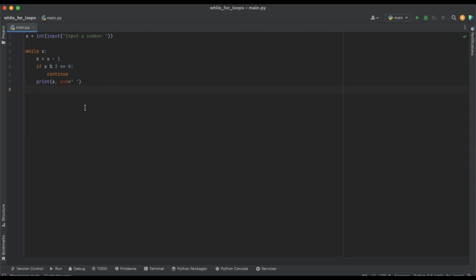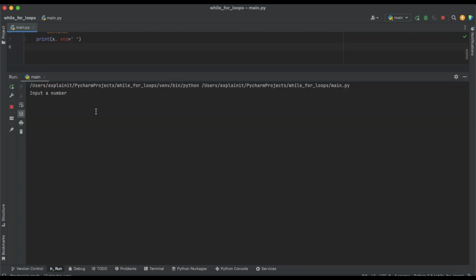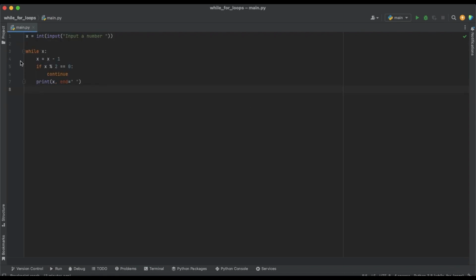Let me run it and show it. For example, we enter 10, and we see that 9, 7, 5, 3, 1 is printed, and 8, 6, 4, 2 that are even are not printed. So we have just the odd numbers printed.